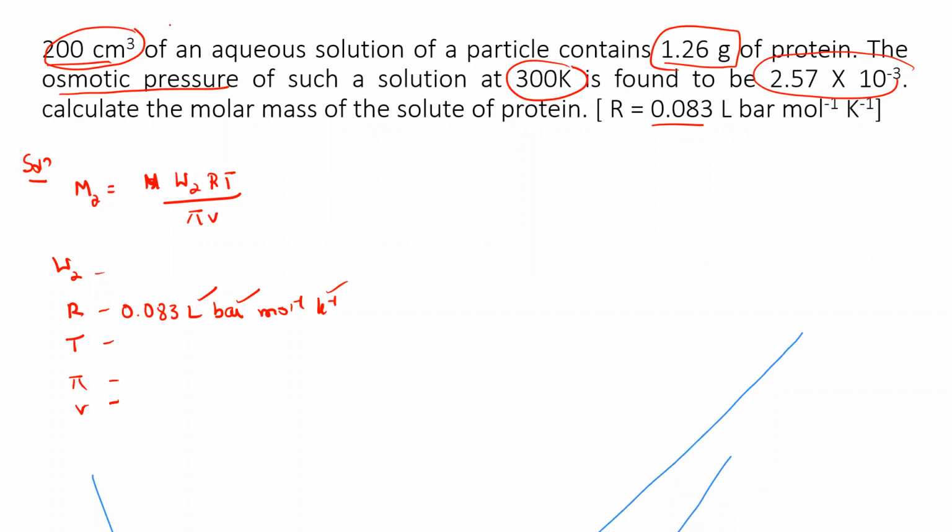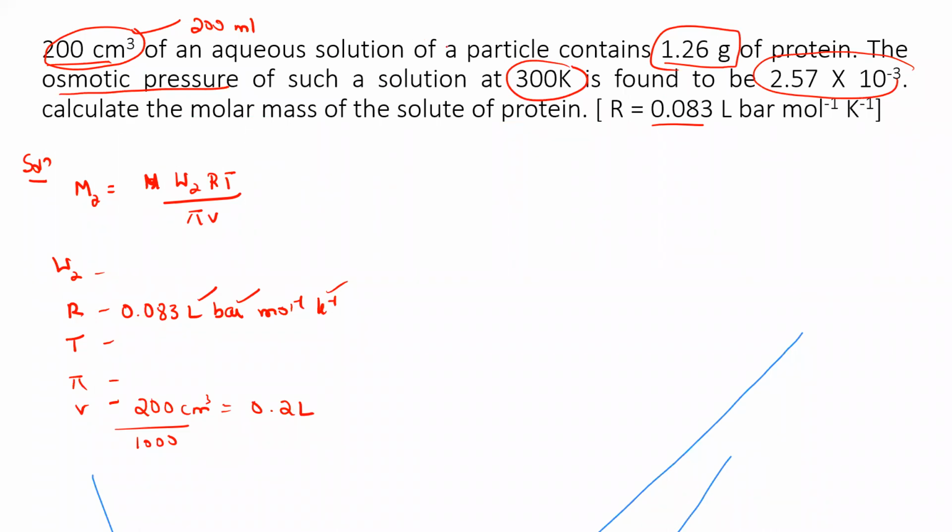200 cm cube of aqueous solution. It means volume is expressed, because 200 cm cube is nothing but 200 ml. Remember this. I already told you ml should be expressed in liters, so divide by 1000. 200 ml by 1000 makes it 0.2 liters. This is a very important conversion. If you forget this, your value will be wrong.